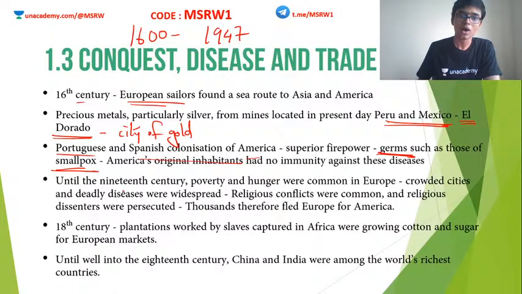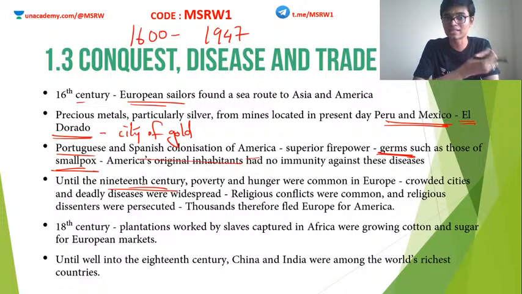Clear? Although all these things happened, until the 19th century, where we see industrialization in Europe, Europe was actually a very poor place. Europe was struck with poverty and hunger until the 18th and 19th century. European cities were extremely crowded and unhygienic, which led to the spread of diseases.